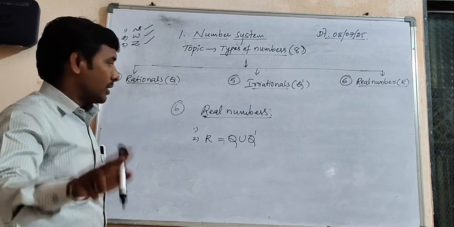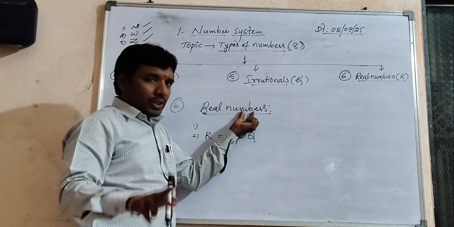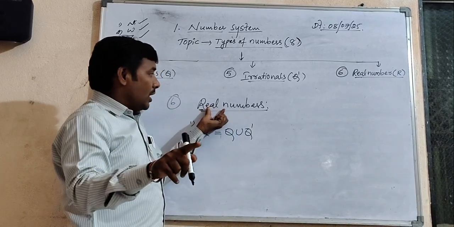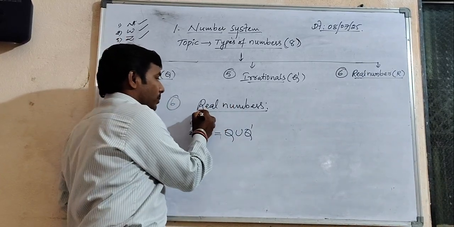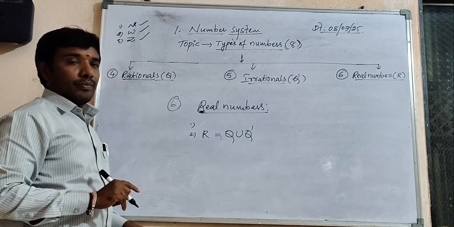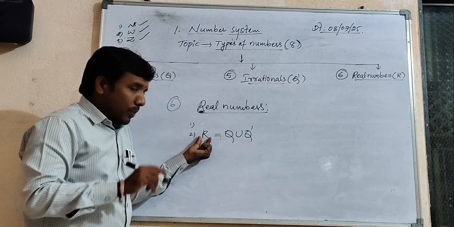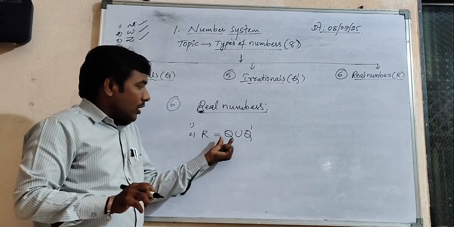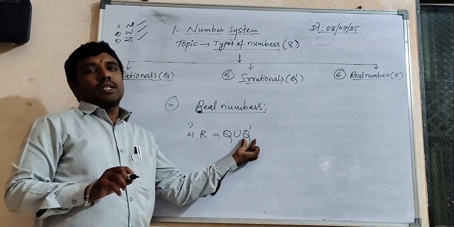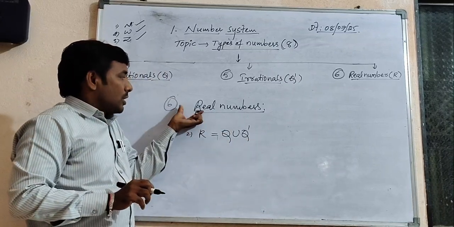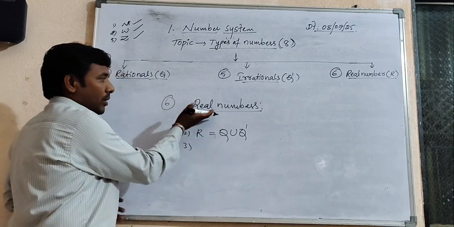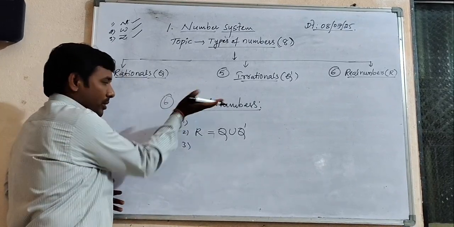I told you two things. Real numbers have a single name; there is no other name. For that reason, real numbers are denoted with only capital R. And the proper definition of real numbers: the combination of rational numbers and irrational numbers is known as the set of real numbers. Now I want to give a few examples under this title of real numbers.